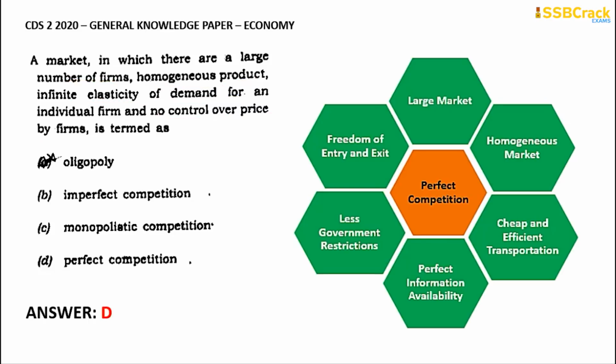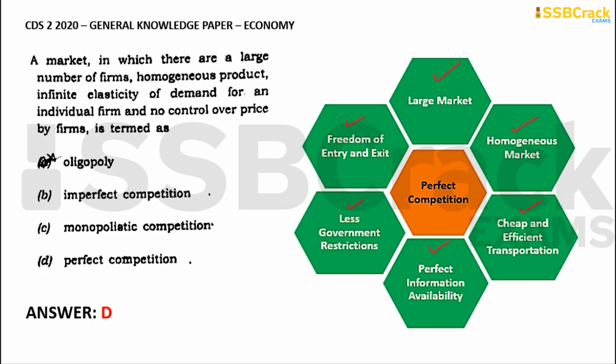The correct answer for this one is option D, perfect competition. The characteristics of perfect competition are that the market is huge, that means it has a large market. It is a homogeneous market, meaning all the goods of the market are absolutely similar. Another characteristic is cheap and efficient transportation. It has perfect information availability, less governmental restriction, and freedom of entry and exit. All of these six are considered the characteristics of perfect competition, as the question is posing. So the correct answer is option D.